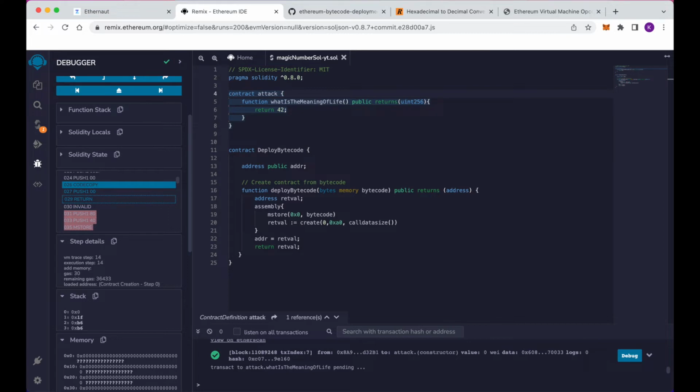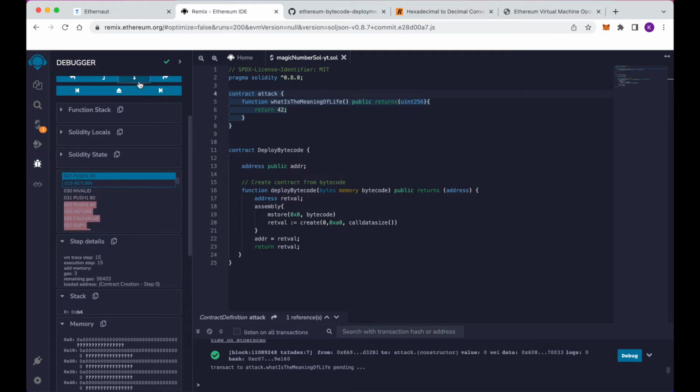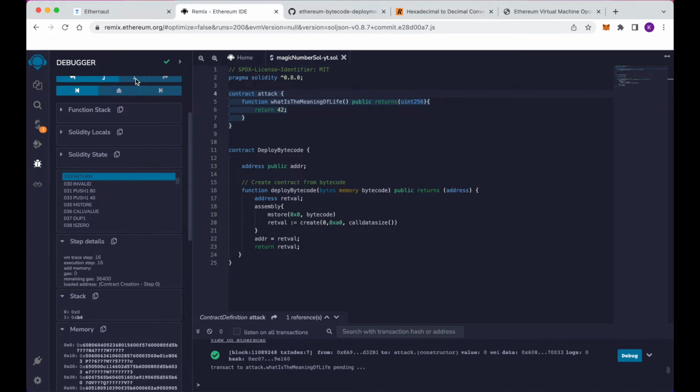And you might have guessed, this is the constructor part that we've been running here, and this code is actually the runtime code that we've been talking about before. This is the code that's actually going to be stored on the blockchain and run when we call our contract. So we copied that code into memory address location 0, and then we're pushing 0, and then we're returning. So that was the end of the constructor here.